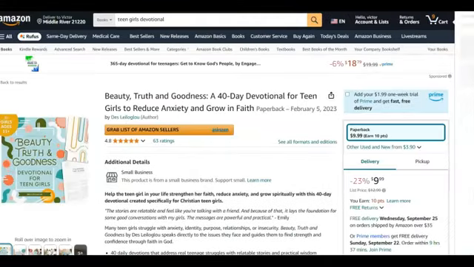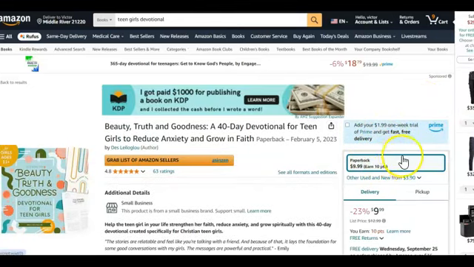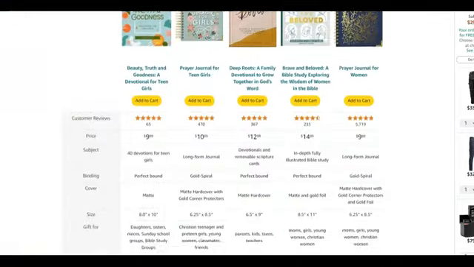I'm also showing you how to get your ASIN. Always make sure that your ASIN is the paperback ASIN. So here you can see it's the paperback ASIN. This is how you know. I'm going to scroll down. This is how you get the ASIN for this book.